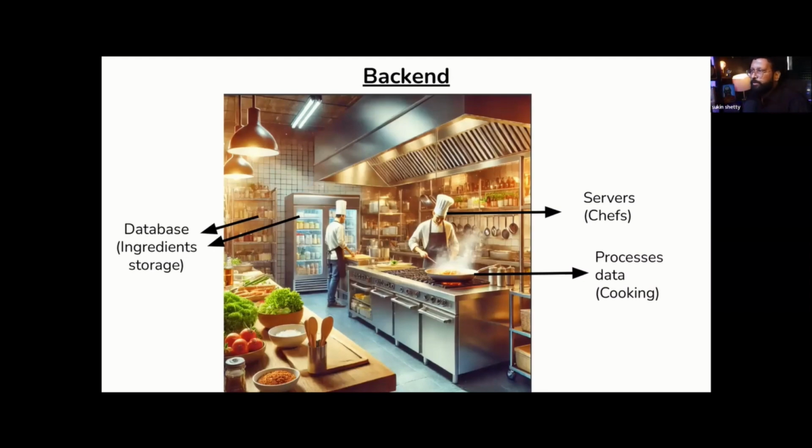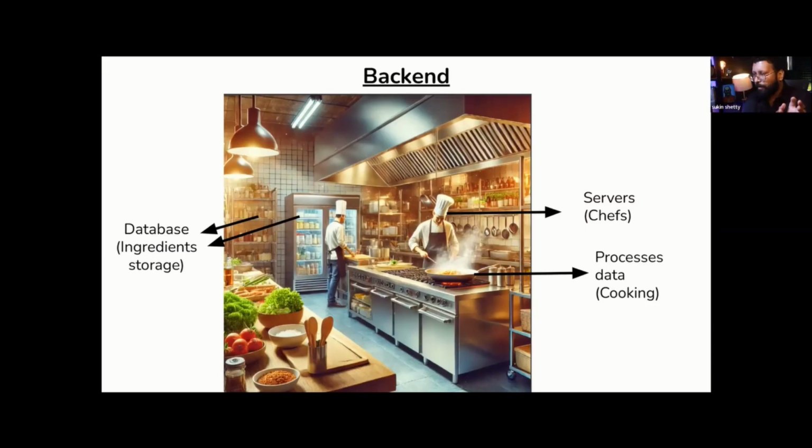So what does the server do here? He starts cooking. That is where the logic is done. Cooking is nothing but logic. Logic is done by the chef, the server. He does cooking, processes data. Now what happens here? A customer has placed an order to the waiter. The waiter comes to the kitchen and gives that order to the chef. Now the chef has to take all the ingredients from the storage, from the data, whatever the customer wants, starts cooking, processes data, and gives it back to the waiter, so the waiter can give it back to the customer, the client.